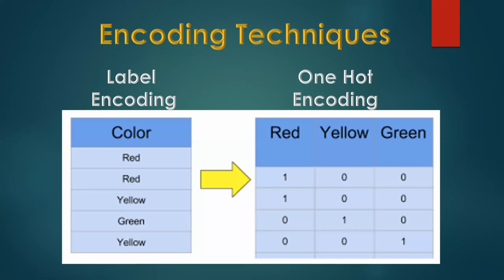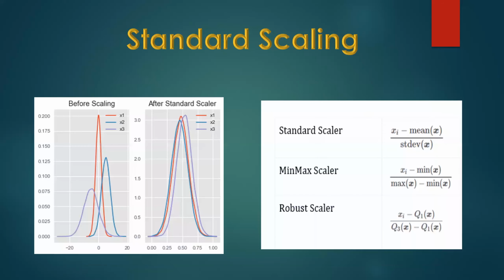As of now, just consider, if we have only a limited amount of data, we are going for label encoding. If we have multiple amounts of data, we are going for one-hot encoding. Okay, then we'll come to standard scaling. What is standard scaling? Normally, what is scaling? Keeping something in the same format, or the same size.